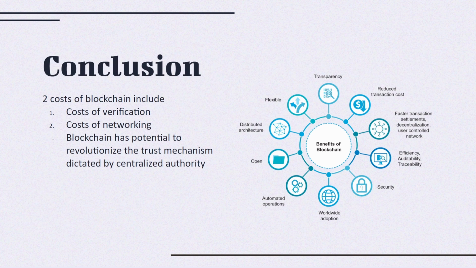So now I want to wrap up by talking about the two costs of blockchain. The two main costs of blockchain are the cost of verification and networking costs. Verification cost refers to the ability to cheaply verify the state of the ledger, whereas networking cost refers to the ability to bootstrap and operate a marketplace without giving control to a centralized intermediary.